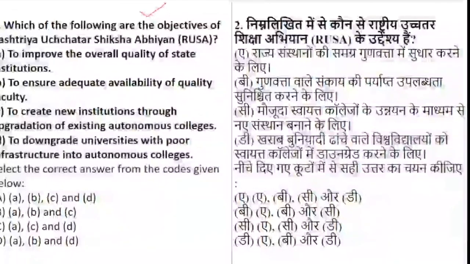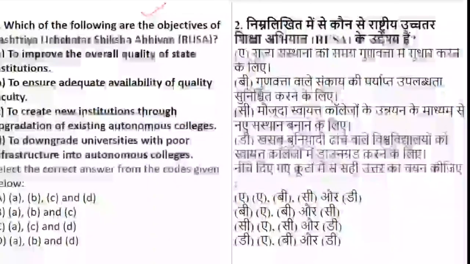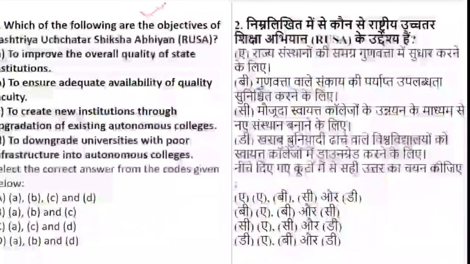Question number 2 is reflected on the screen, everyone. You can start reading question number 2 and answer it with the correct option. Whether option A, option B, option C, or option D is correct. Question number 2 is with respect to RUSA. So let's see how many of you are able to answer question 2.